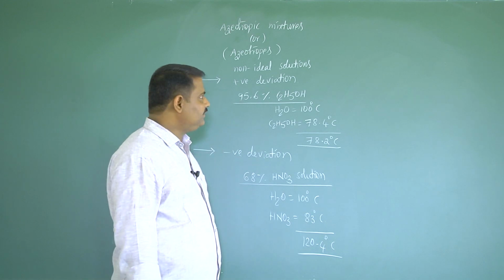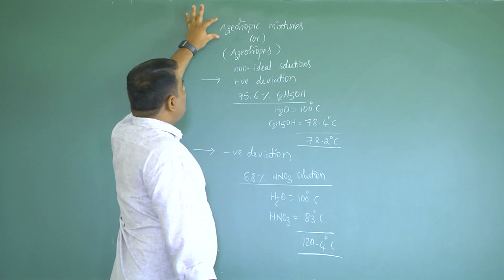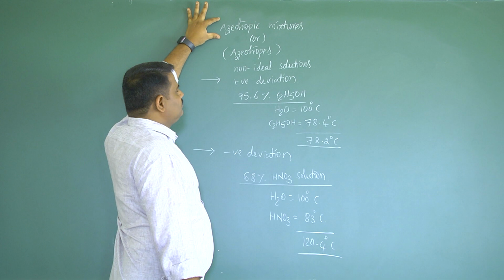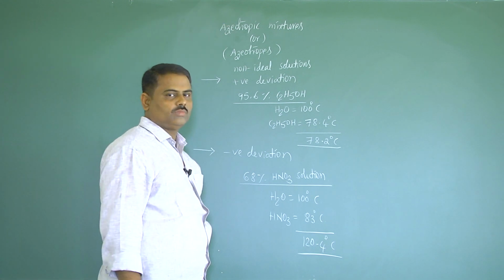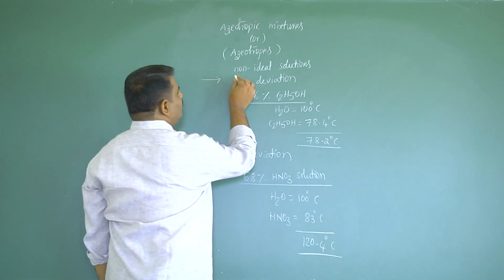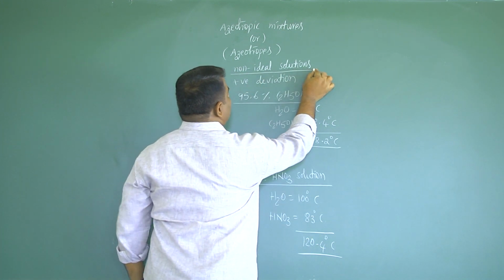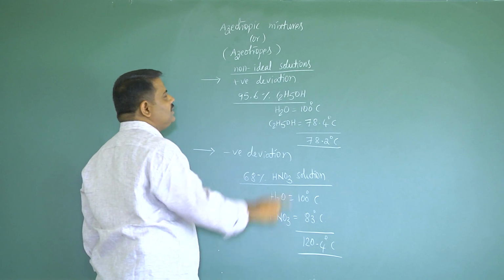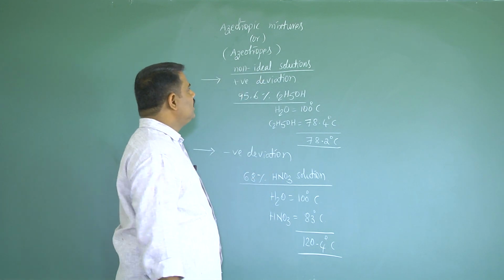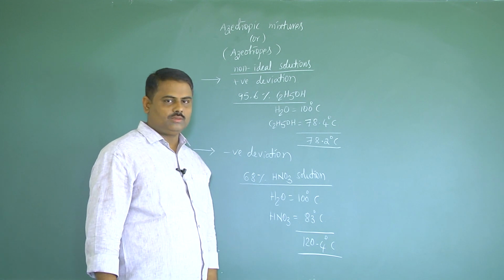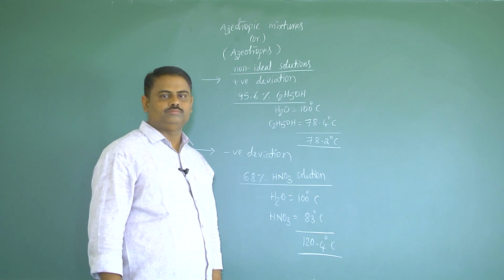Our next point is azeotropic mixtures, simply called azeotropes. Only non-ideal solutions can form azeotropic mixtures or azeotropes. What are azeotropic mixtures or azeotropes?